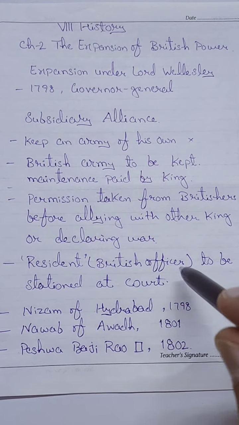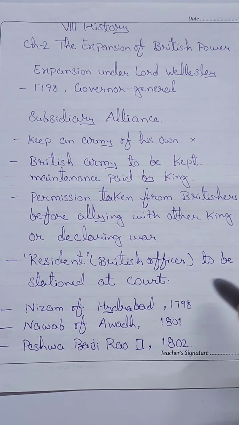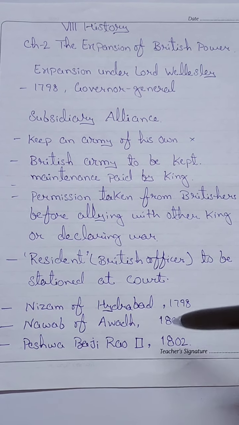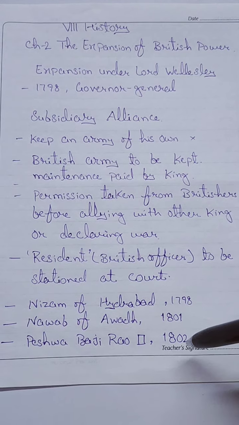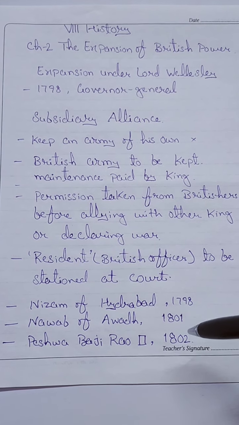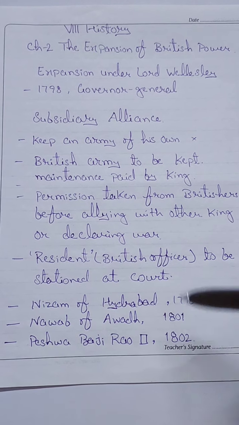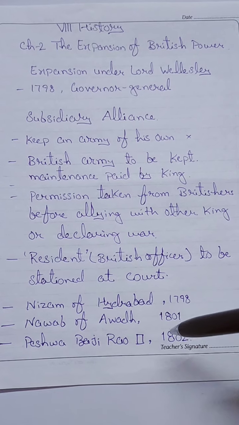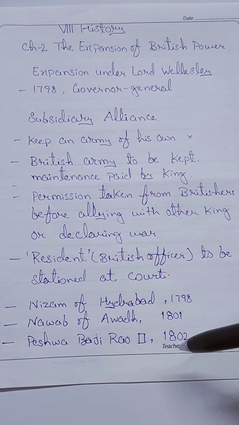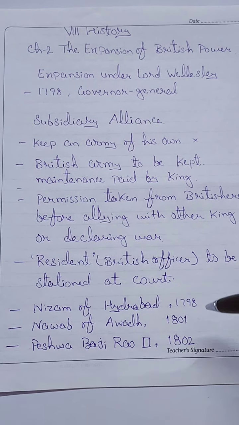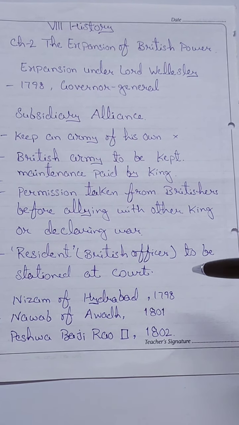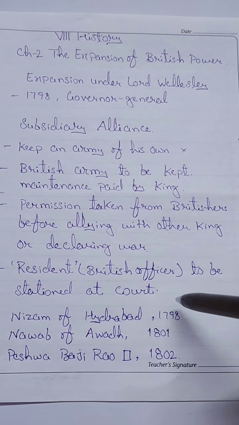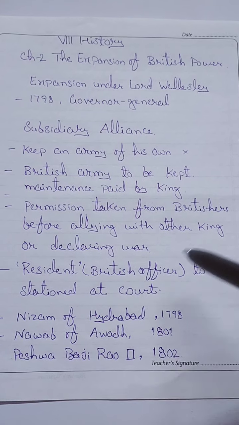This clever arrangement of subsidiary alliance was very advantageous for the Britishers. They could maintain a large army at the cost of the Indian rulers, and in this way they started controlling the defense and foreign affairs of the protected ally indirectly, and could easily overthrow the ruler and annex the territories. On the other hand, the Indian ruler who entered into the alliance became totally dependent on the British, and could no longer take independent decisions.